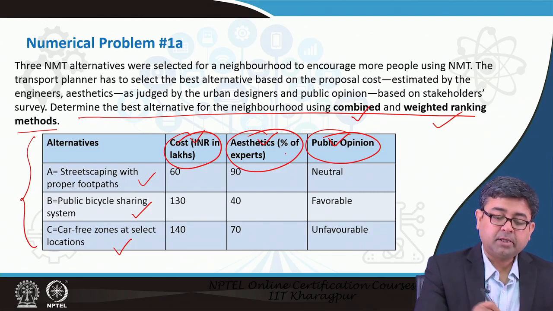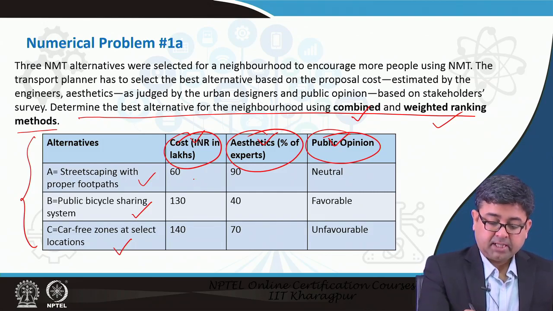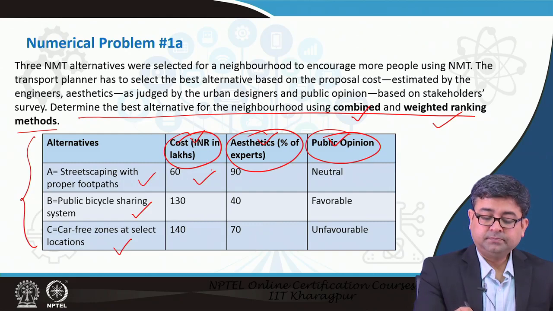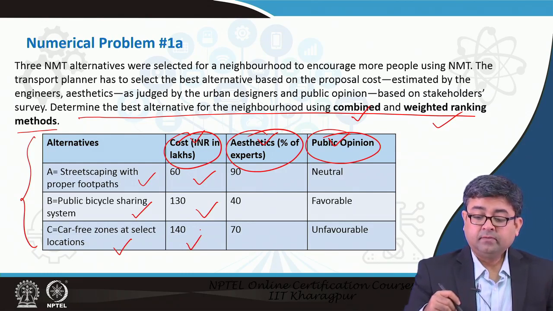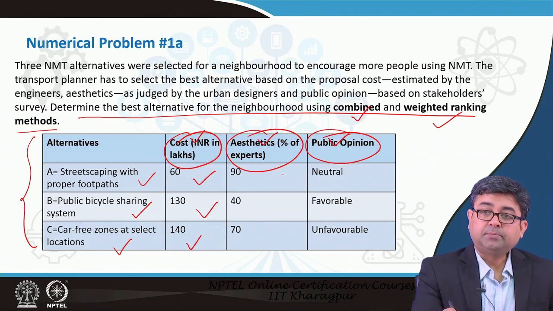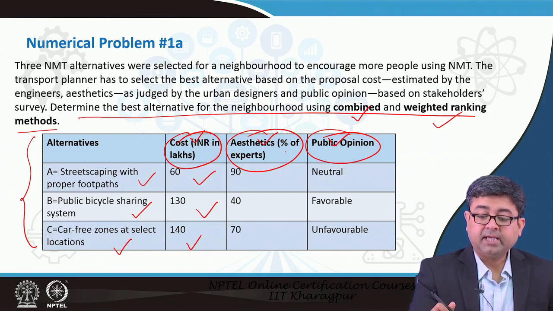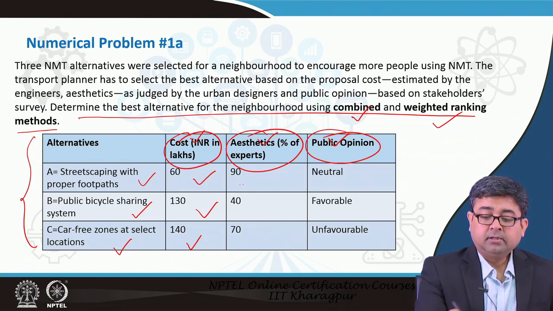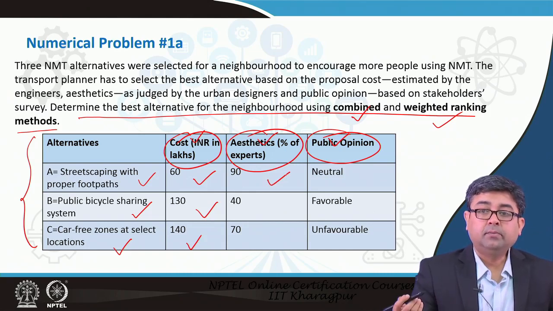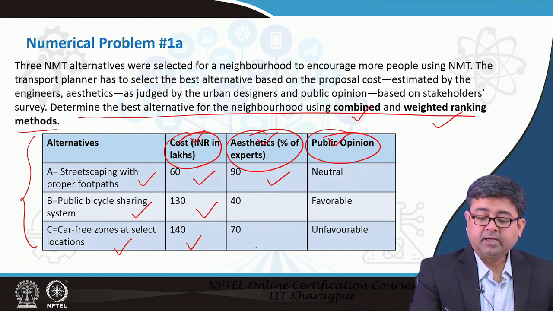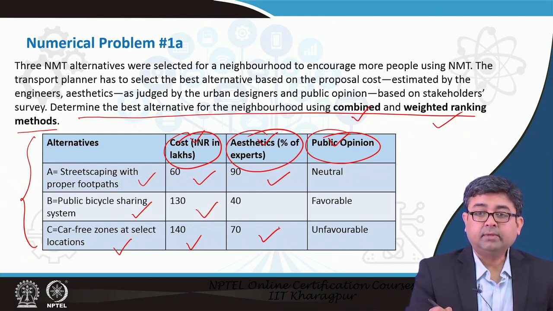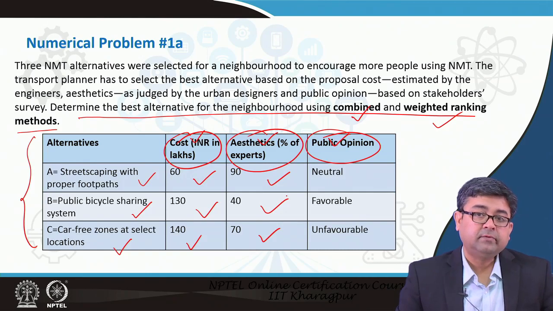Now, in terms of cost, we see that project A is the least in cost, project B is the second highest, and project C is the most expensive. Whereas, when it comes to the experts who think which of the projects will be aesthetically the best, they say that project A, which is the least expensive, will be the most aesthetically good looking, whereas project C would be the second best, with 70% of the experts thinking it will be aesthetically good, whereas for the public bicycle sharing system only 40% of the experts think so.